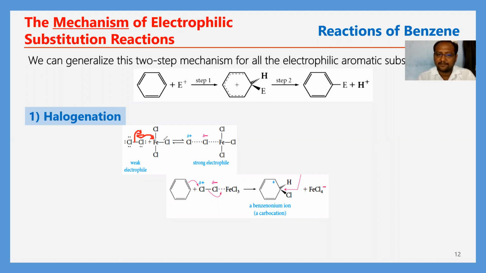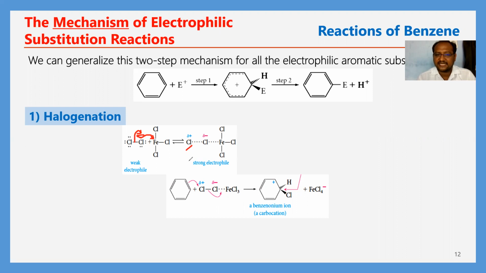Whenever electrons are transferred to the Fe, it has more electrons, so it gets a negative charge. The Cl is with the negative charge and the chlorine is with the positive charge. This is the electrophile, now called the electrophile activated by FeCl3.